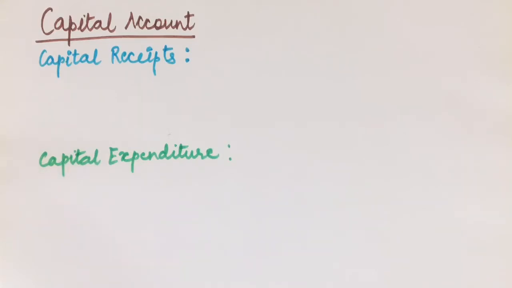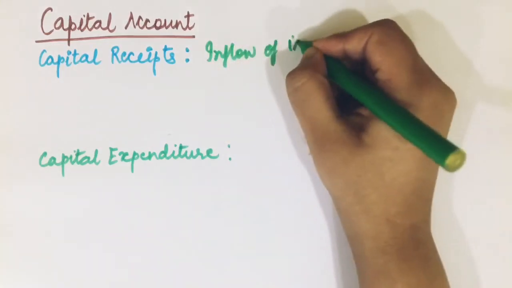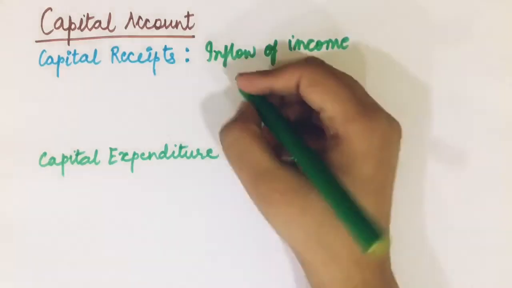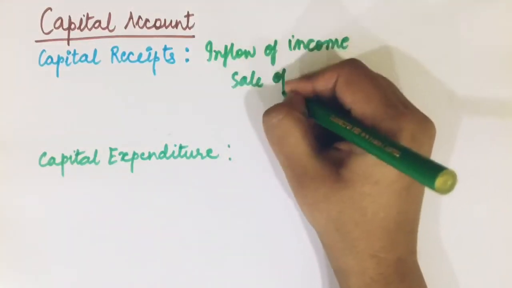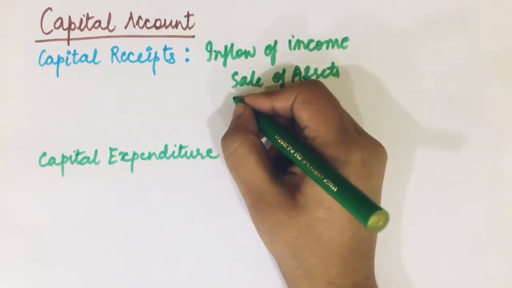Let's begin. So whenever we say capital account, it has two parts. One is the receipts part, that is the credit part, and the other is the expenditure part, that is the debit part. So what do we mean by capital receipts? Capital receipts mean any kind of inflow of income or inflow of money that is occurring due to sale of assets or either due to loans.